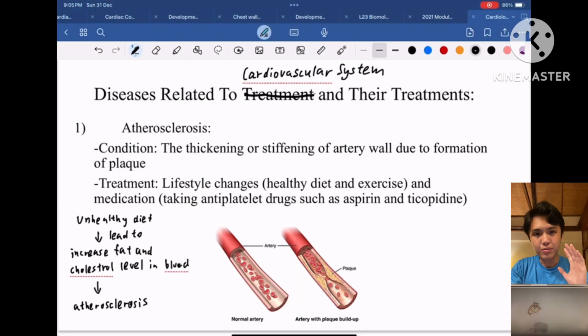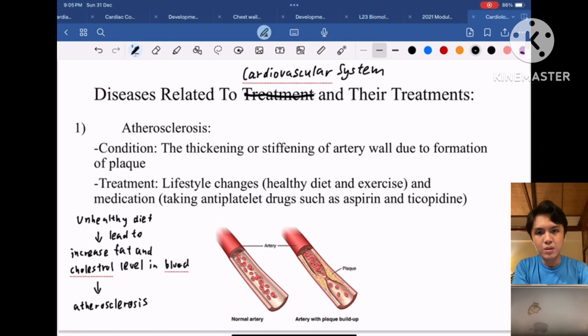Now we are at the final part of this presentation. We're going to see the diseases that are related to the cardiovascular system, and also the treatment that can be done to treat these diseases. So the first disease is atherosclerosis. What is atherosclerosis? Atherosclerosis is the condition where there is thickening or stiffening of the artery wall due to the formation of plaque.